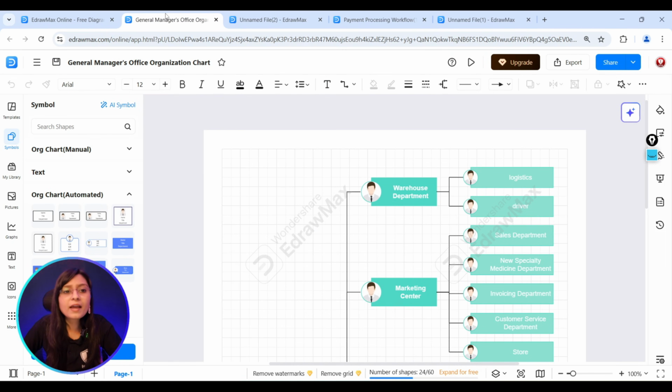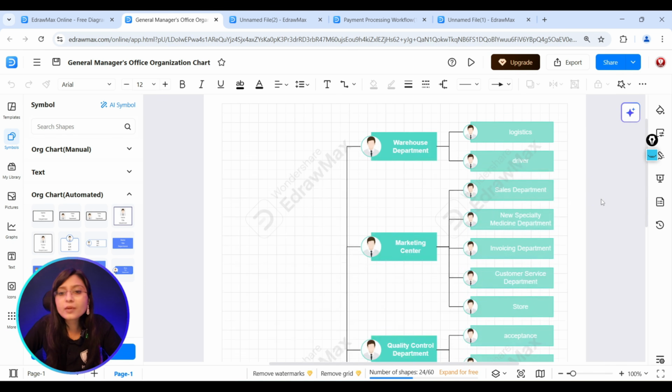Once after opening and creating this template, this page has been opened for you. And here you can see that this chart has already been created for you. Logistics as well as driver, new specialty, customer service department, store, acceptance, all the things have already been properly mentioned here.